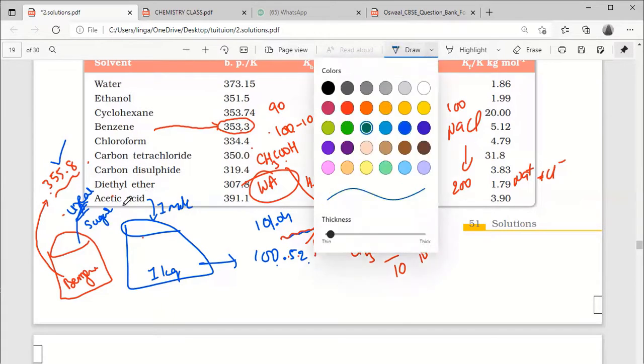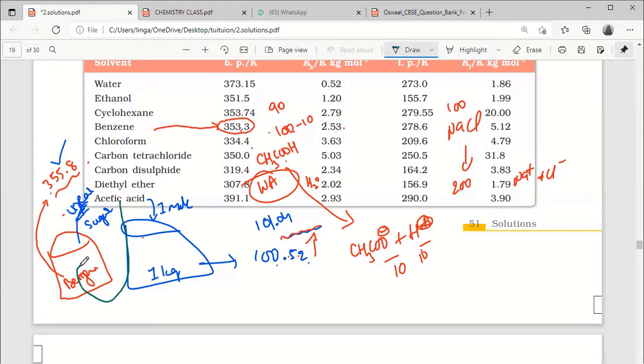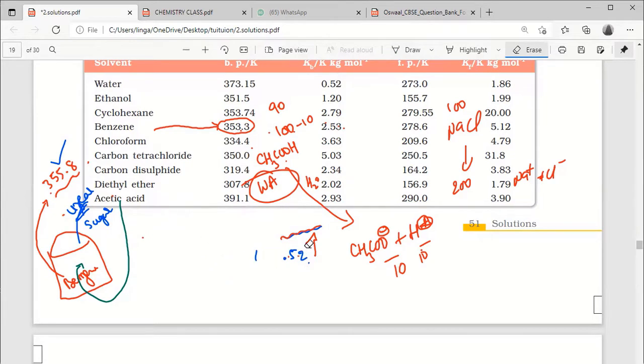But now the question is, suppose we are adding acetic acid. Then what will be the answer? More than 355.8, or less than 355.8, or 355.8 only? So more than 355.8. Why? Because it is ionizing. Yes, sir, the number of particles is increasing. Yes, sir. But the thing is, acetic acid will dissociate in water, and the number of particles increases.